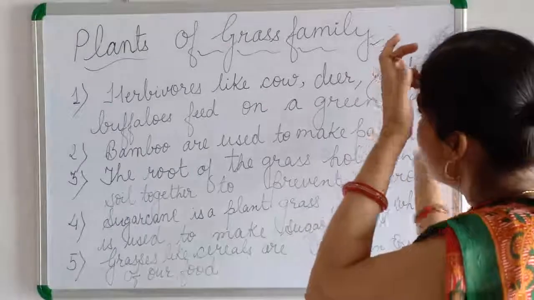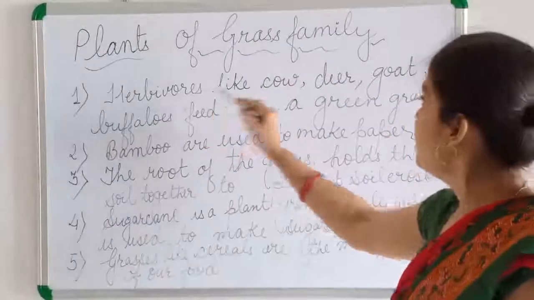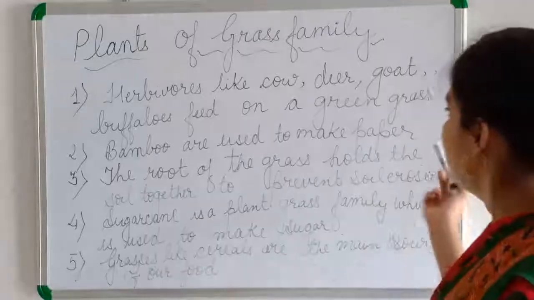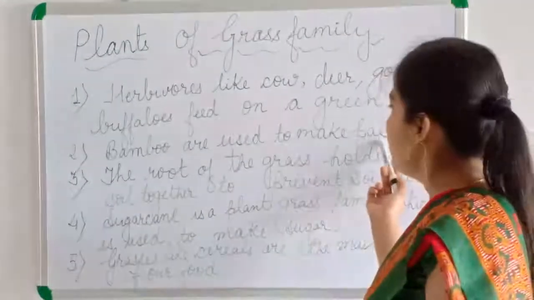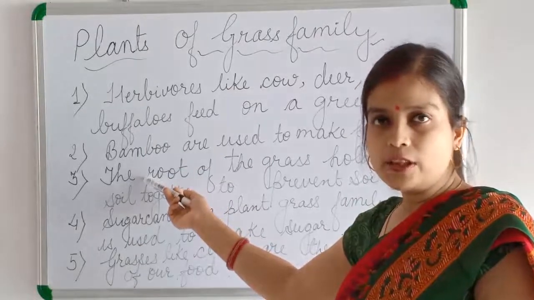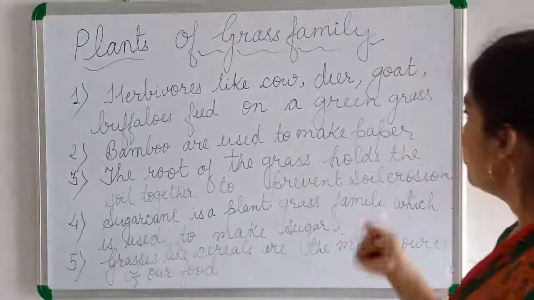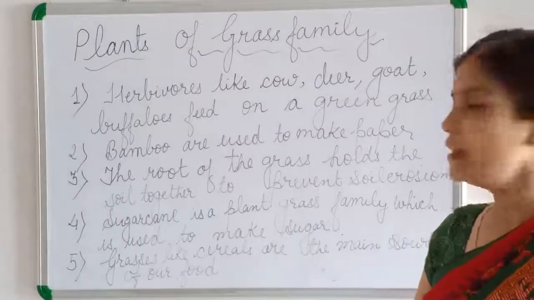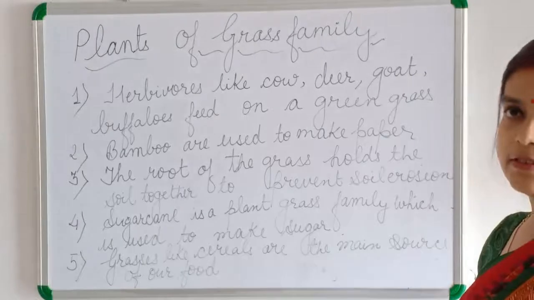It is the main source of food for herbivorous animals like cow, deer, goat, buffaloes. Then with bamboo we make paper, and bamboo is a plant of the grass family only. It is the tallest grass. Then the root of the grass holds the soil very tightly, all together, to prevent soil erosion.